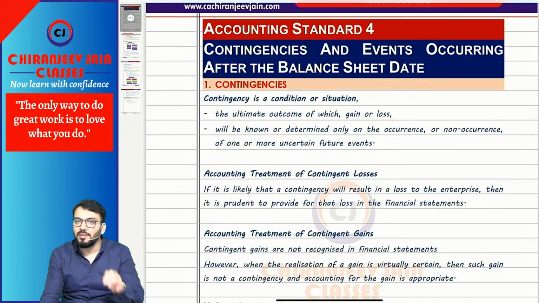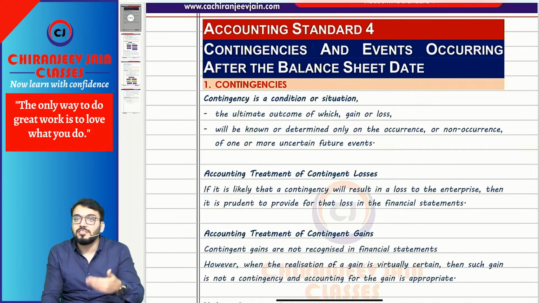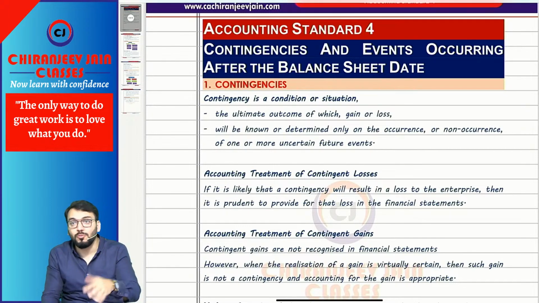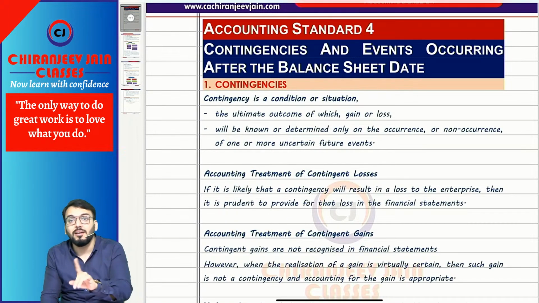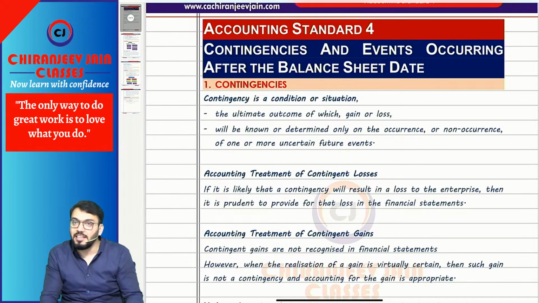So that is now covered in AS29, but only the contingencies related to doubtful debt are covered in AS4. Means whenever a question comes for provision for doubtful debt, don't give your answer as per AS29. Give your answer as per AS4. Correct? And they may ask a question for provision for doubtful debt. So don't be confused. Provision. So all provisions are not covered in AS29. Only provisions which are liabilities are covered where? In AS29. But we all know that now provision for doubtful debt is not a liability.